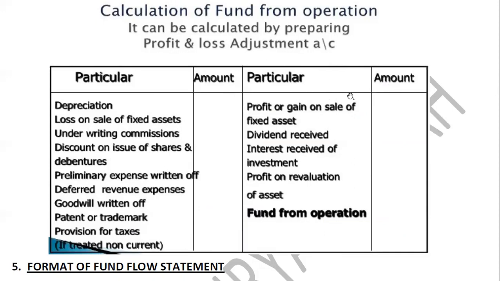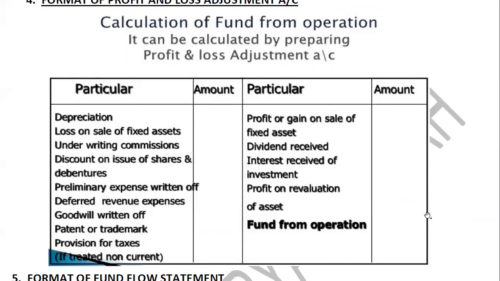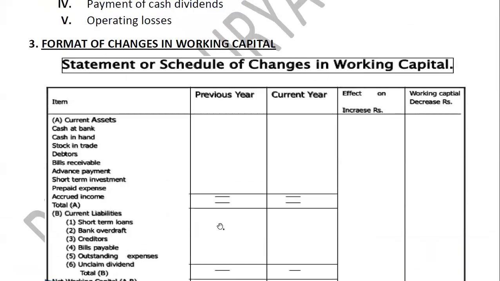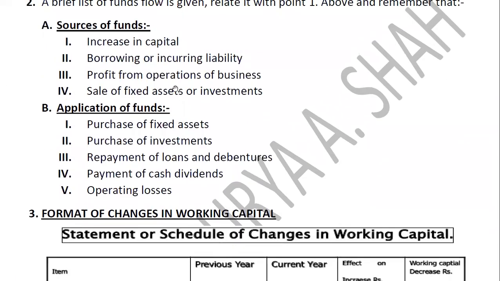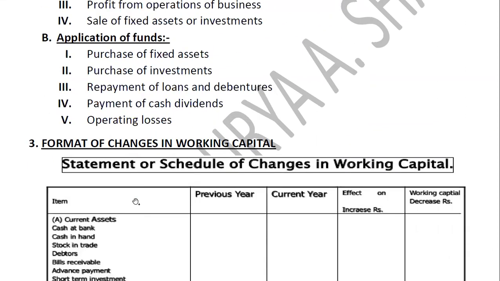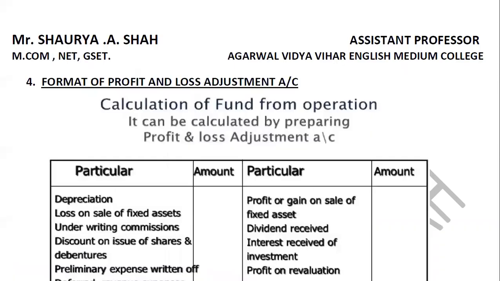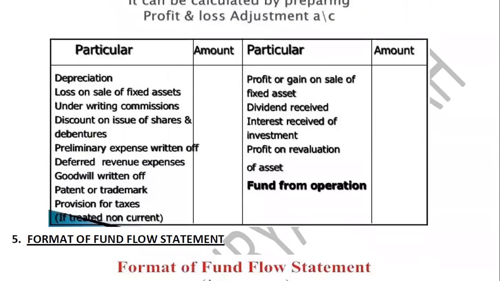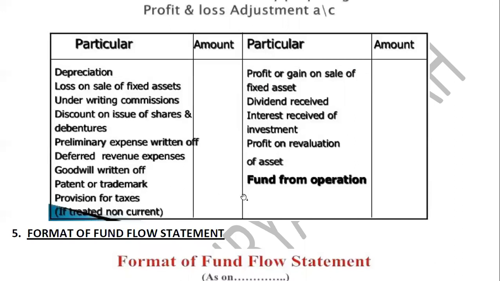So opening balance plus all this minus closing balance, whatever the difference comes, that will be either funds from operation or loss from operation, right? If it is more, then it will be profit, or if it is less, then it will be loss. I hope it is clear. So that is what we saw in the point which I told you, that is your profit from operations or loss from operations, right? So this is what you get particularly from your profit and loss adjustment account. I hope it is clear, right? So that funds from operation you will write down in your fund flow statement.